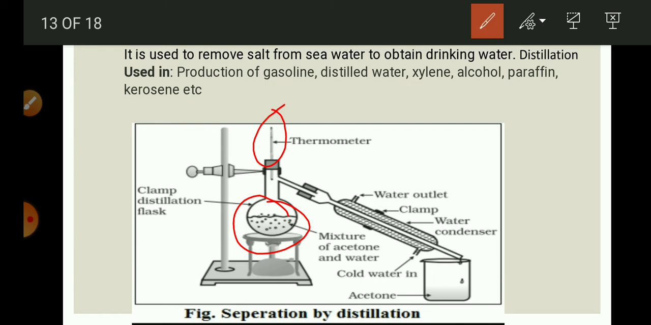Water is left behind in the distillation flask. As you provide heat to this mixture, the boiling point of acetone is 56 degrees Celsius. As the temperature reaches 56 degrees Celsius, you can see the vapors of acetone. In this assembly, the vapors will pass through the condenser. In the condenser, the temperature will lower and the vapors will get converted. Condensation takes place, vapors get converted into liquid form, and in this beaker you will obtain acetone, and water will remain in the distillation flask.